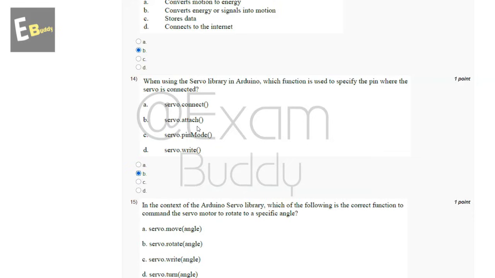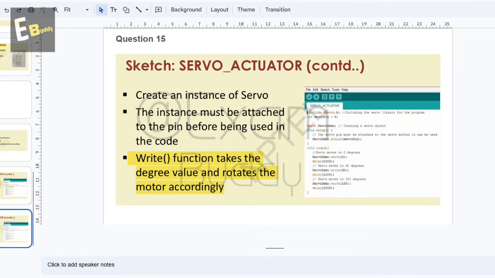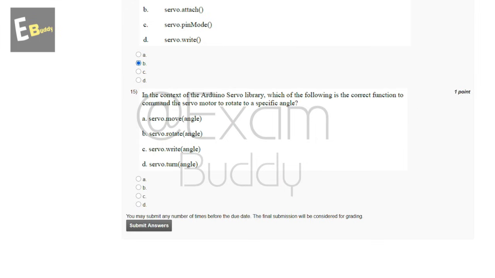And now let's go to our question number 15. In the context of the Arduino servo library, which of the following is the correct function to command the servo motor to rotate to a specific angle? So these are the options, and now let's check the explanation. In explanation, write function takes the degree value and rotates the motor accordingly. So the answer of our 15th question is C, servo.write. Now submit your answer.